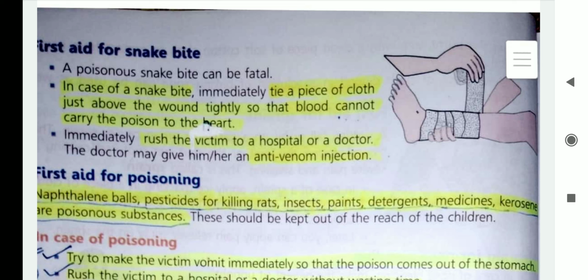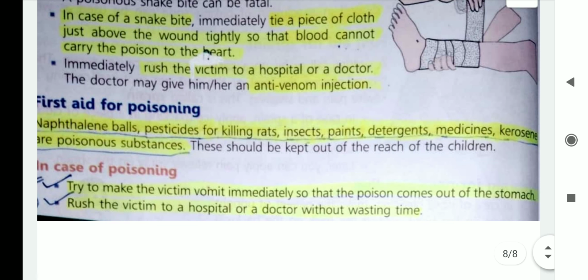Now, first aid for poisoning. Children, we have many things at home which are poisonous, like naphthalene balls, pesticides, insecticides, detergent, Lysol, Harpic, medicine, kerosene oil. They all are poisonous things. They should be kept out of reach of children.